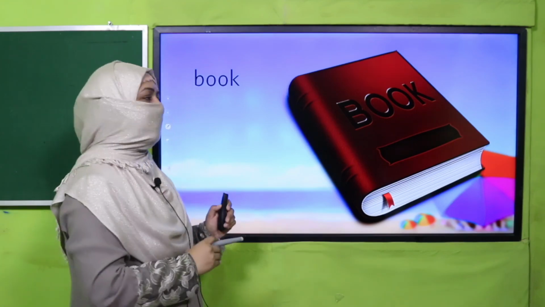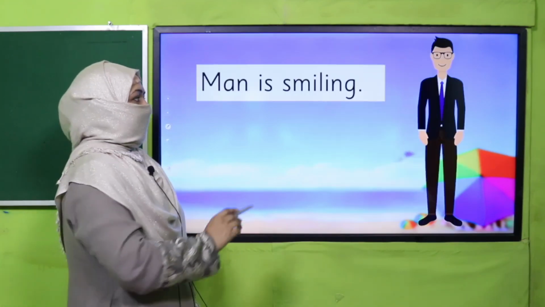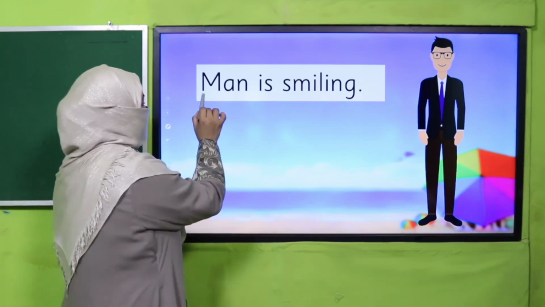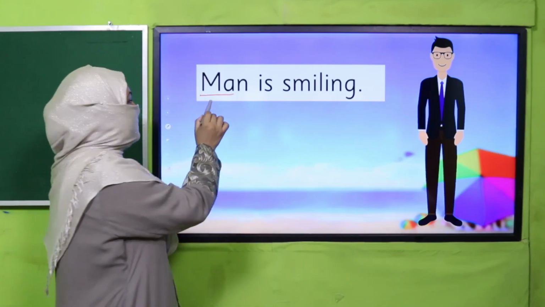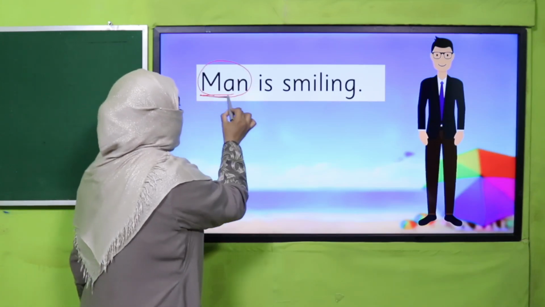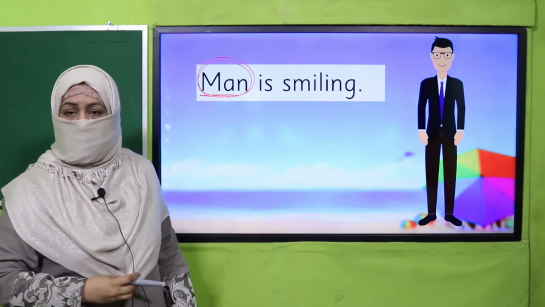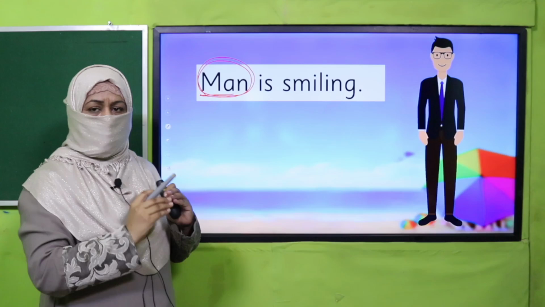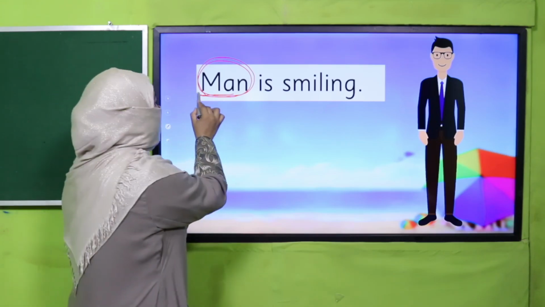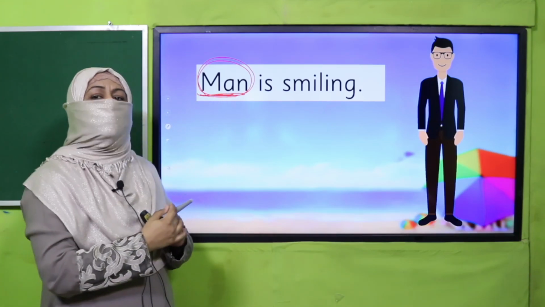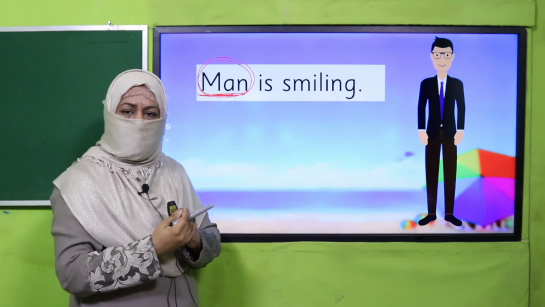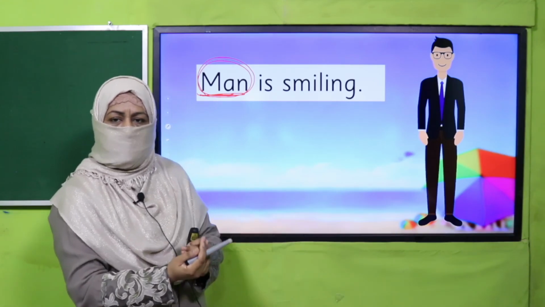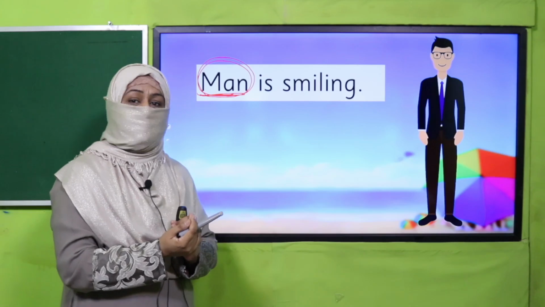Now we are going to learn further. When I have written this sentence, man is smiling, you know in this sentence, man is the naming word. How do we replace it? Whenever we replace a naming word and use another word, that is known as substitution. Substitution means when we replace something and place something over here which serves the same purpose.